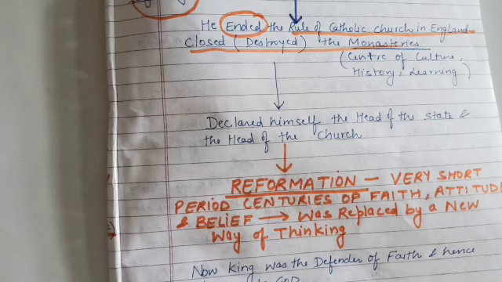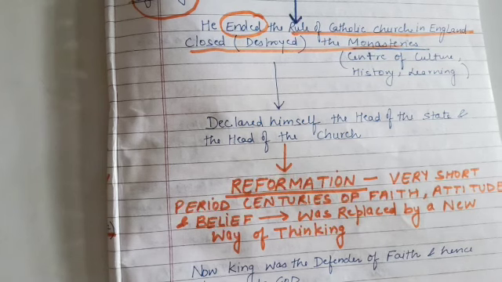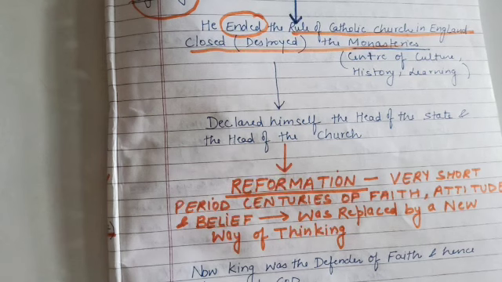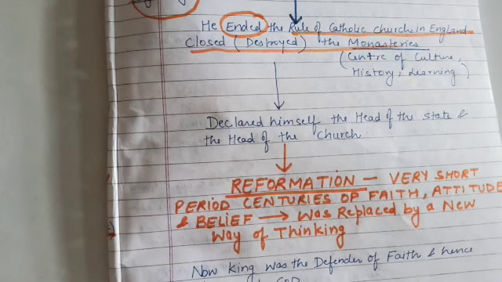Okay. So this event is said to have brought in the concept of reformation, right? Our existing faith, attitude, culture and belief system were all destroyed with the destruction of the churches and the monasteries.